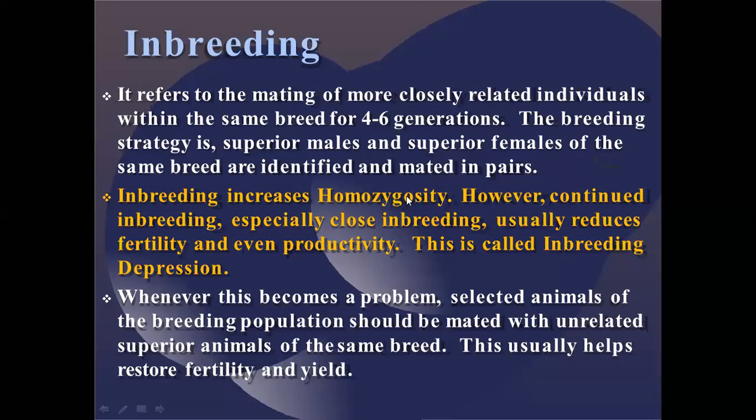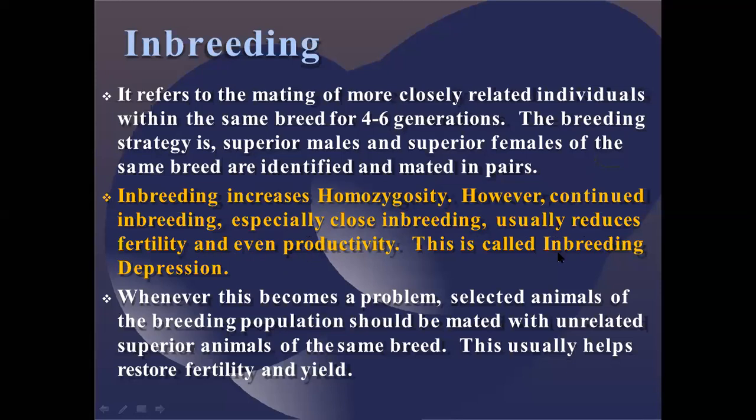So homozygosity is obtained, and that is obtained by going for 4 to 6 generations of inbreeding. However, continuing inbreeding, especially close inbreeding, usually reduces the fertility. So that is a major issue. One of the students asked, sir, what is the problem of inbreeding? So the basic problem is closely related inbreeding. If it is carried out, then it reduces the fertility and even the productivity.